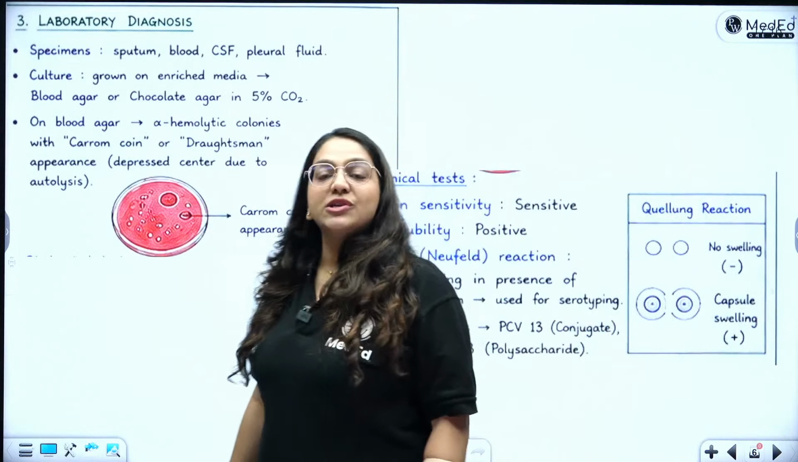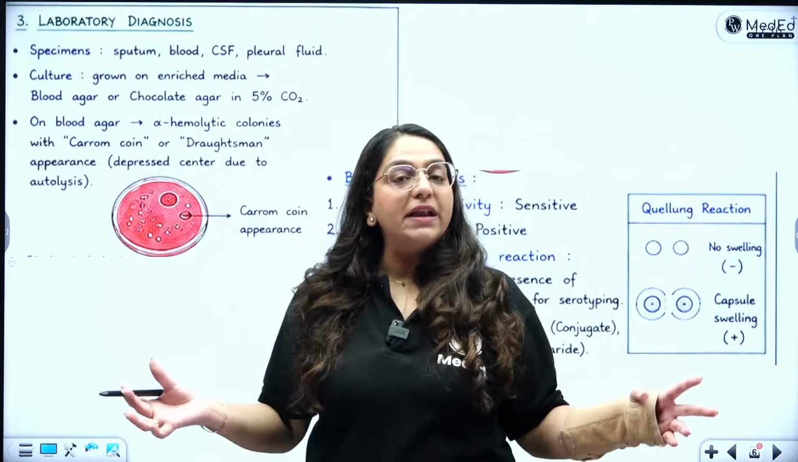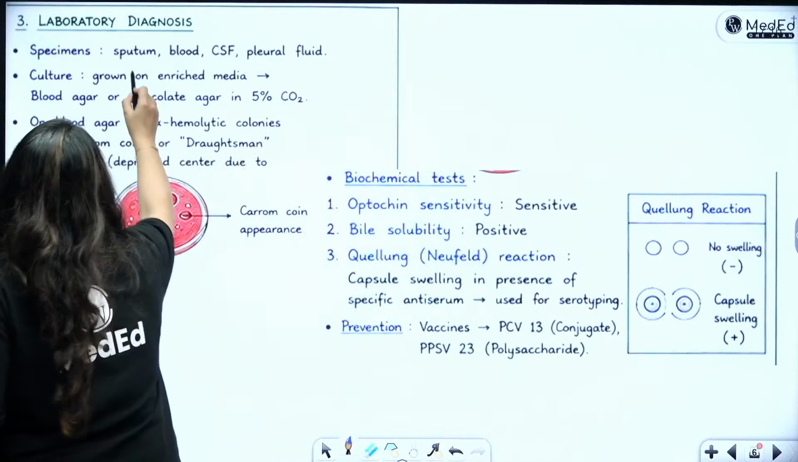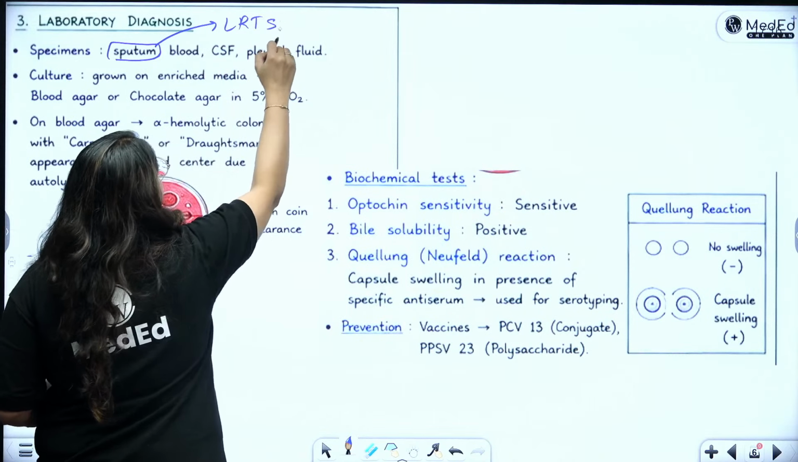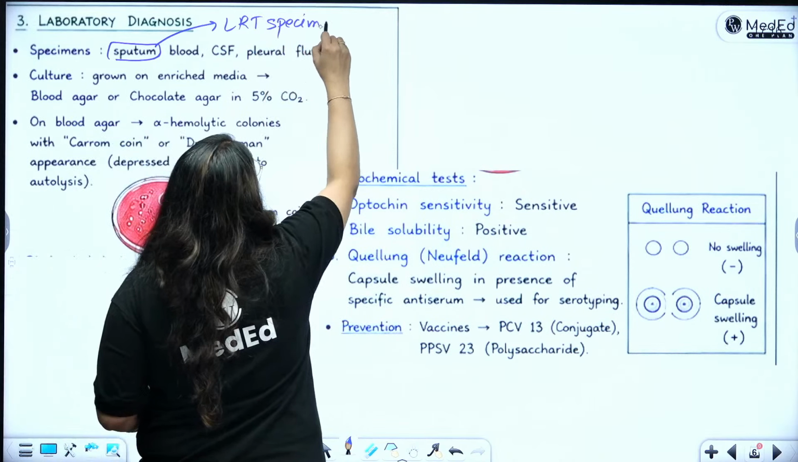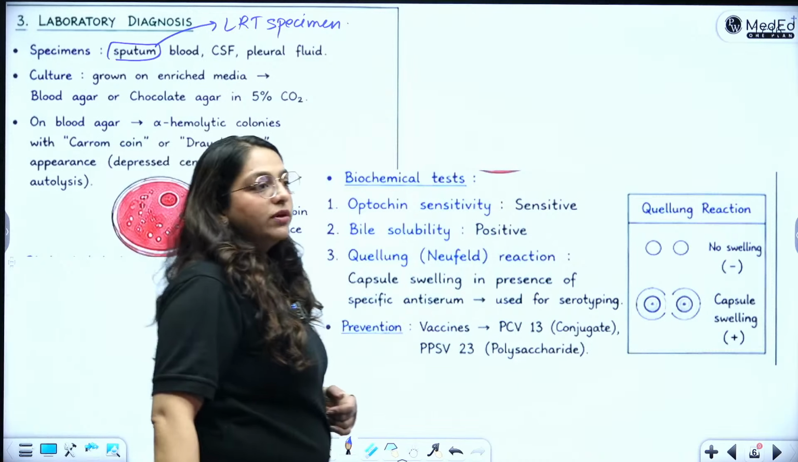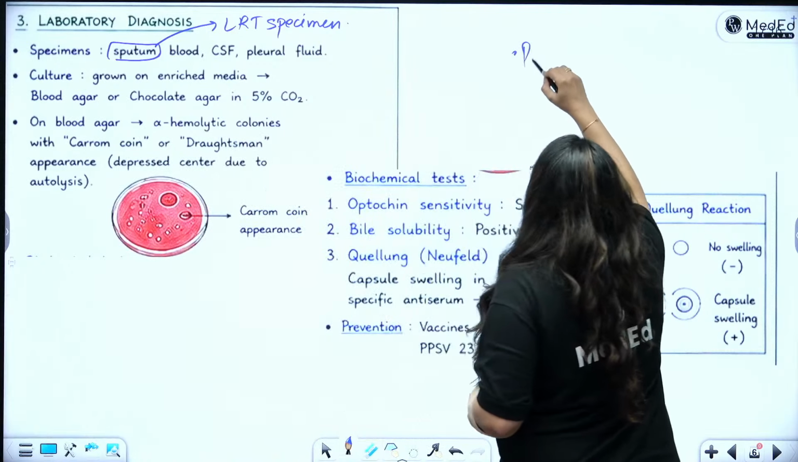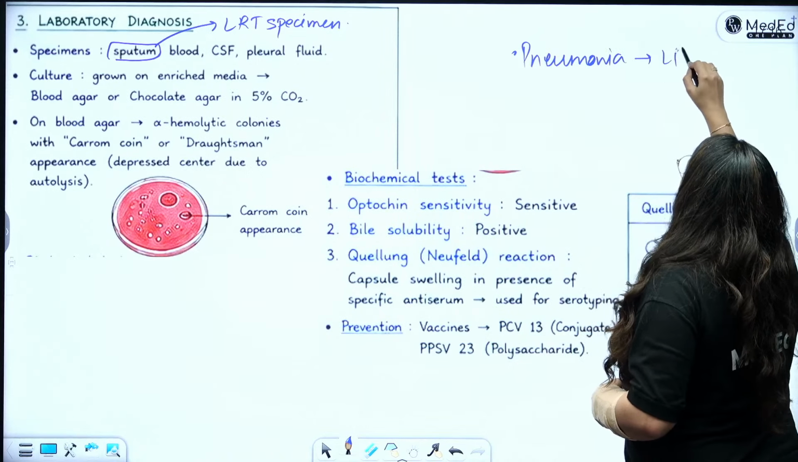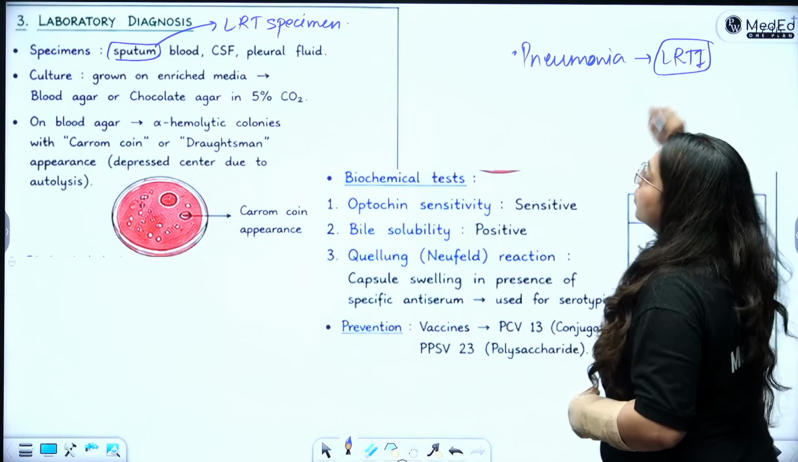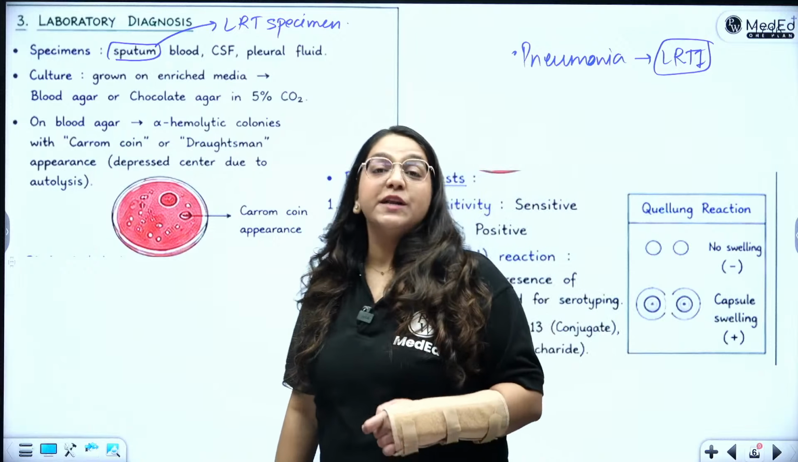Then for lab diagnosis, what will you collect? Obviously, depending upon the disease. So you will collect the sputum sample. Why? Because sputum is a lower respiratory tract specimen and pneumonia is a lower respiratory tract infection. What is pneumonia? Pneumonia is an LRTI. So you are basically involving the lower respiratory tract. You are involving the lobes of the lung. Okay. So sputum is a lower respiratory tract specimen.